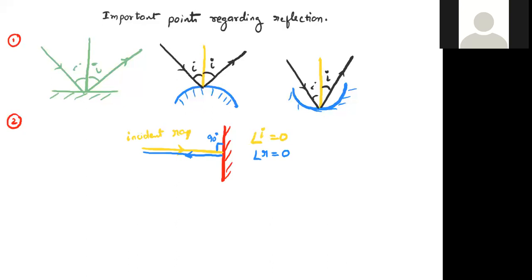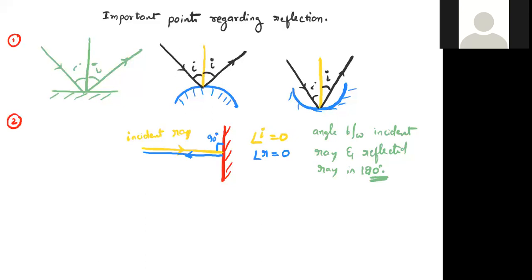It follows the same path as the incident ray. Therefore, here what is the angle between the incident ray and the reflected ray? 180 degrees.